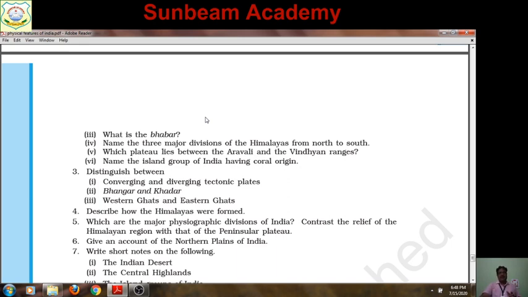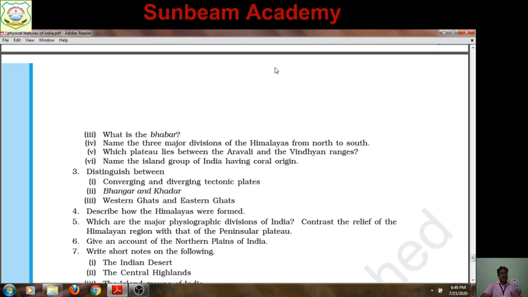Which plateau lies between Aravali and Vindhya? If you are observing the map, you will find, yes, it is the Malwa Plateau. Name the island group of India having coral origin: Lakshadweep. Likewise, you have to distinguish between converging and diverging tectonic plates. In notes, everything is given in detail. Bhangar and Khadar are already given in tabular form. Western Ghats and Eastern Ghats will be there in notes.